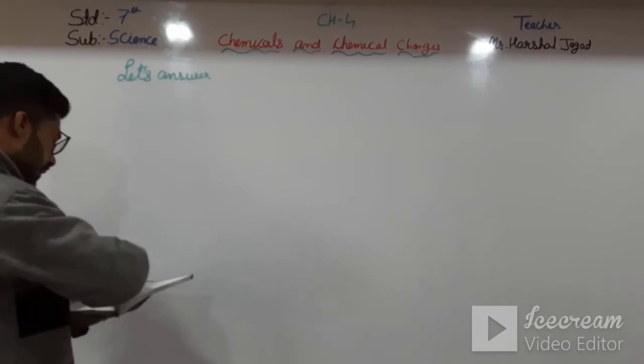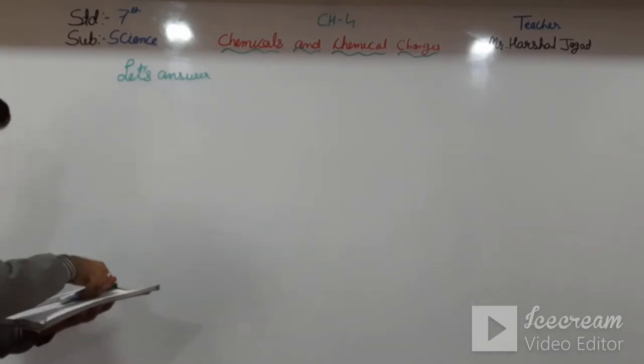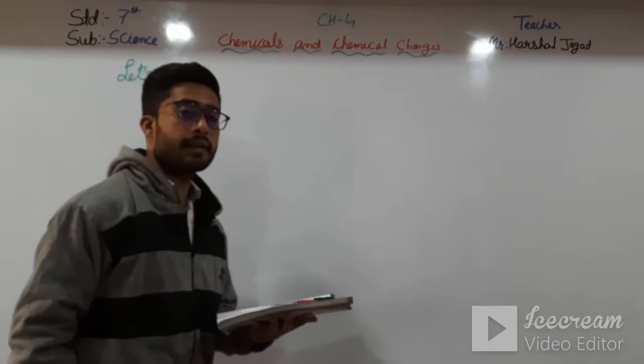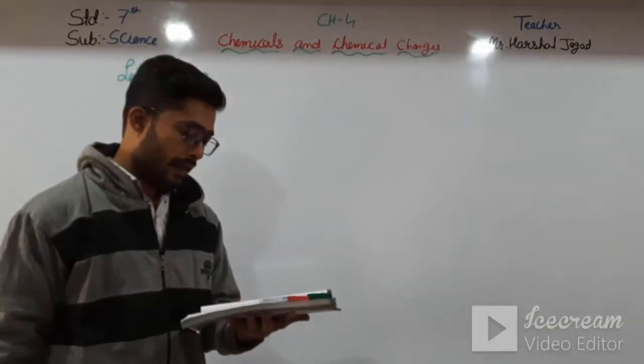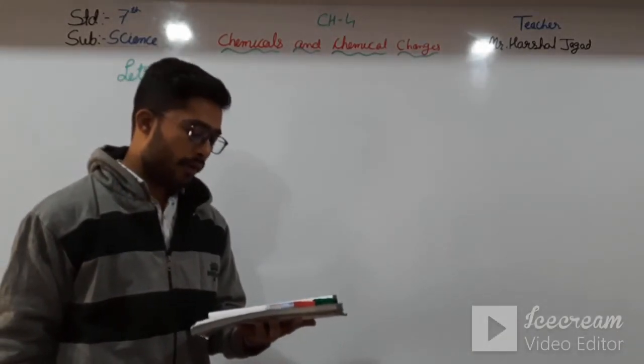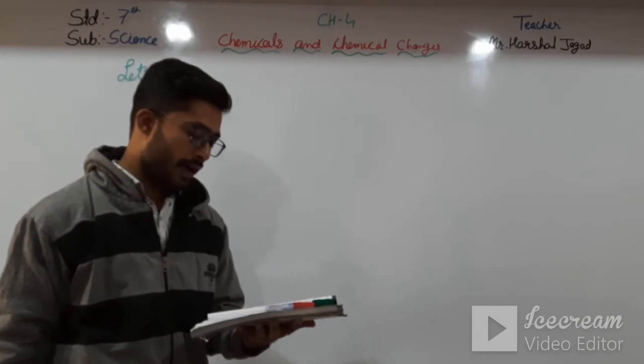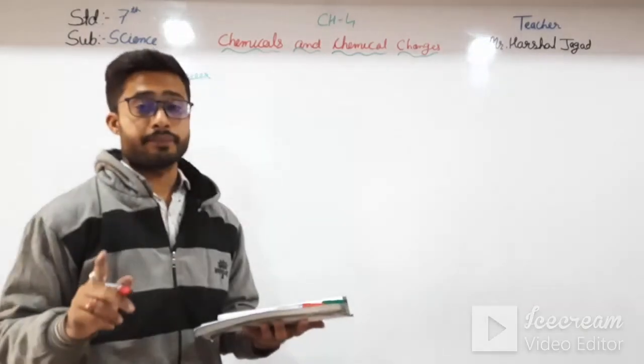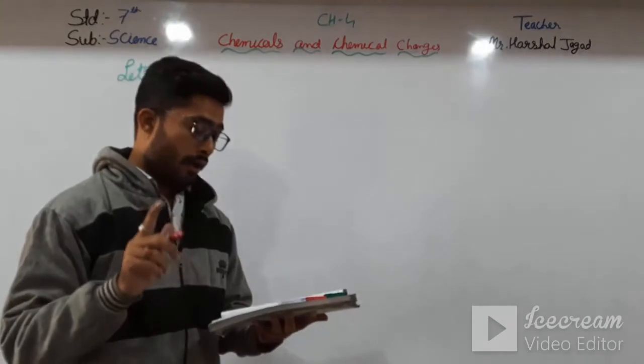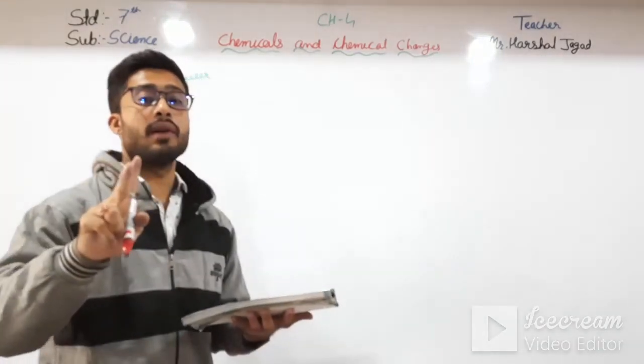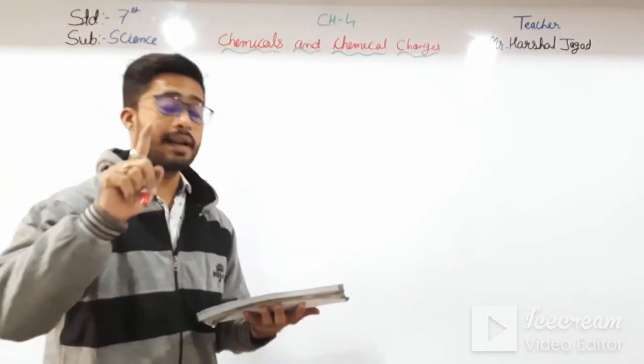Okay, in question number A, that is fill in the blanks with the correct words. A molecule of water contains 2 atoms of dash and 1 atom of dash.